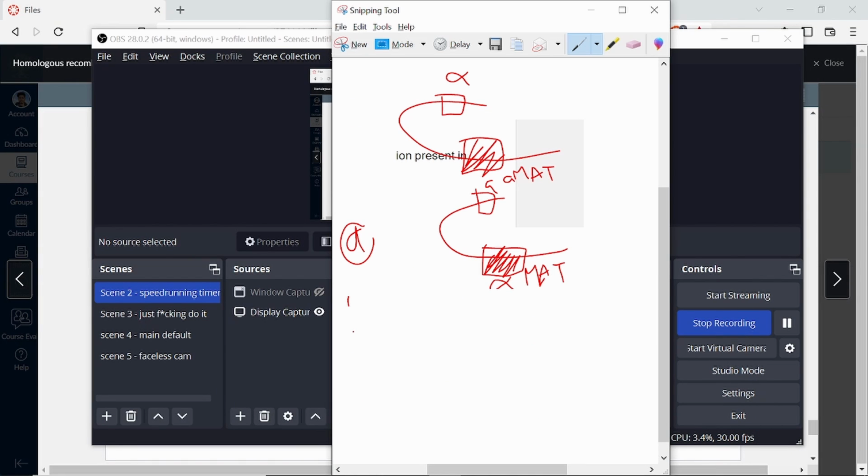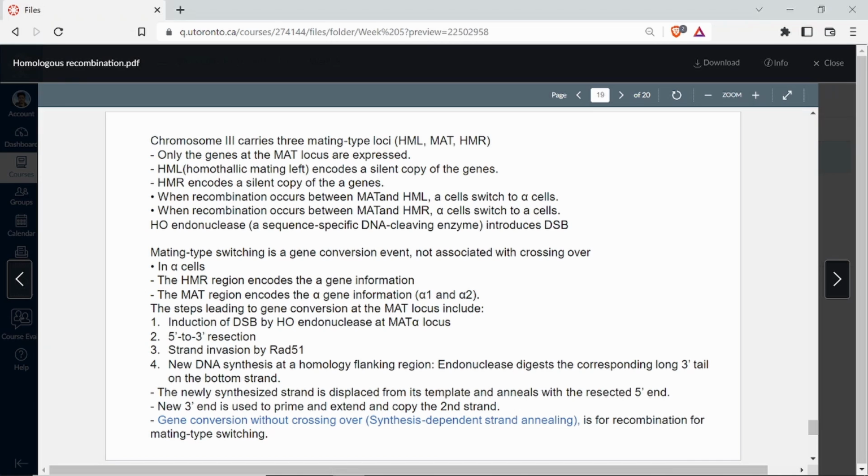It is known as gene conversion without crossing over. No crossing over is happening. No two different molecules are involved. They're not overlapping each other, they're not crossing over. It's known as a gene conversion event. So the gene conversion event is responsible for mating type switching in yeast without any crossing over, and it can help convert one mating type to another in budding yeast.